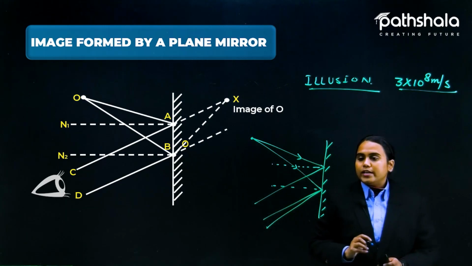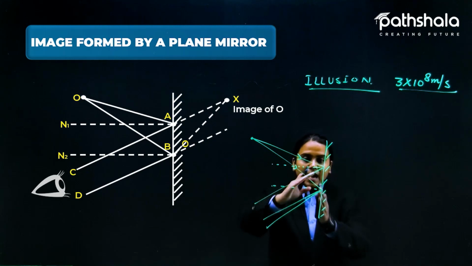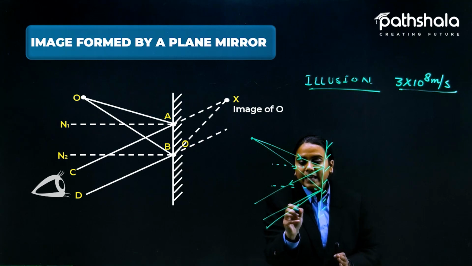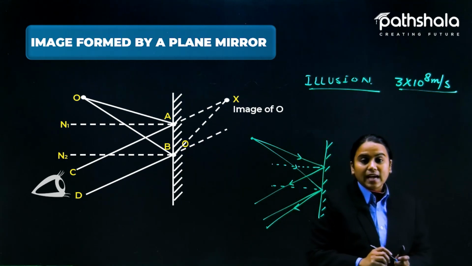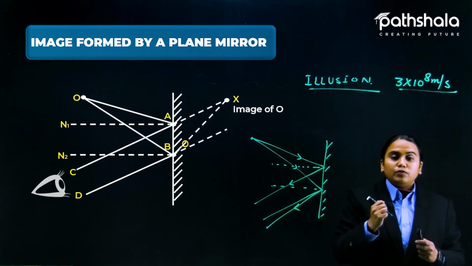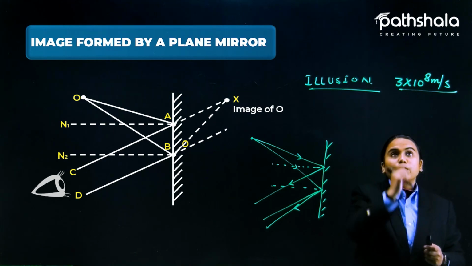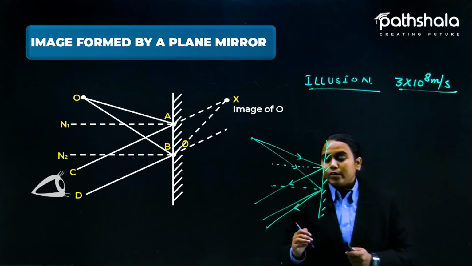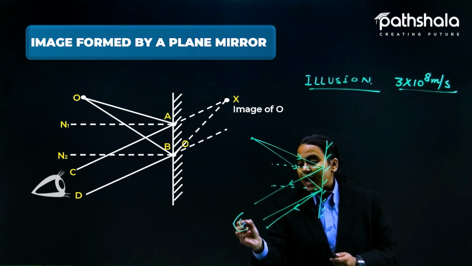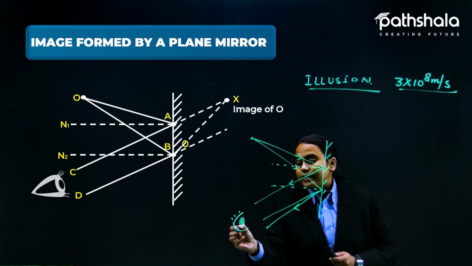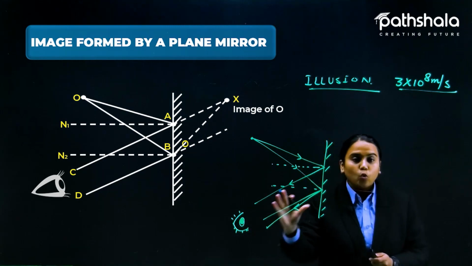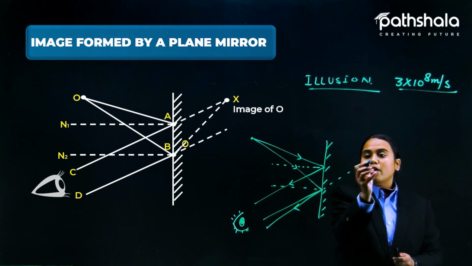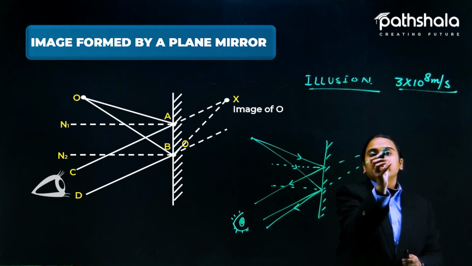So now students, these are actually bending like this, but our eyes cannot judge that these are bending, because we cannot perceive the light at such a speed. So what is going to happen? We think that whichever light we are receiving here is actually coming from the back side of the mirror.